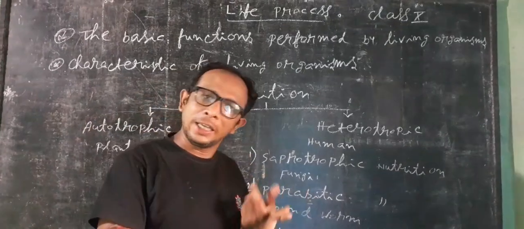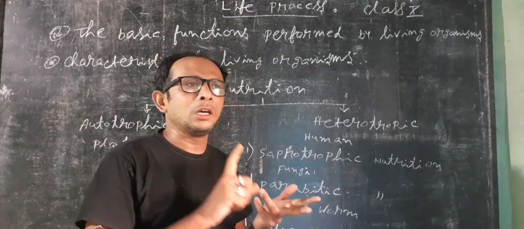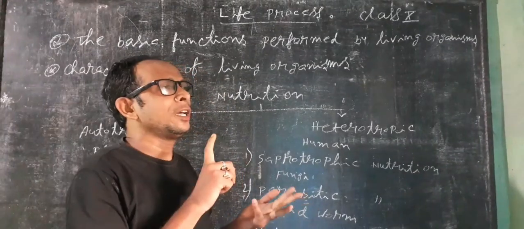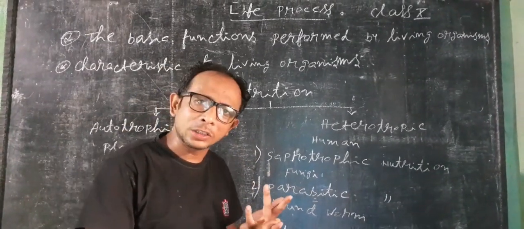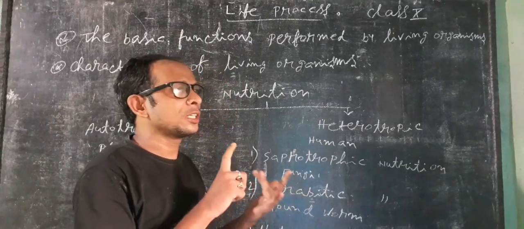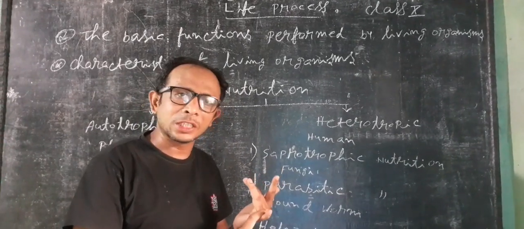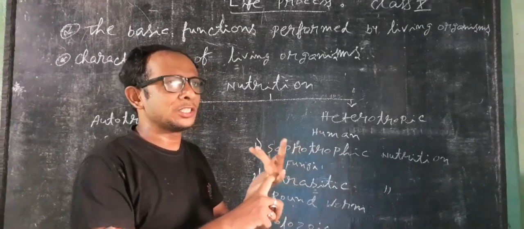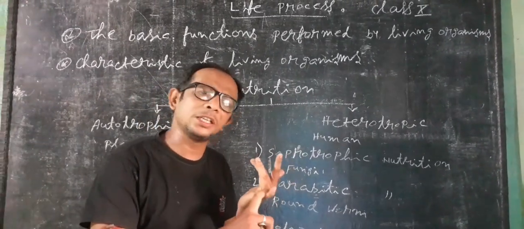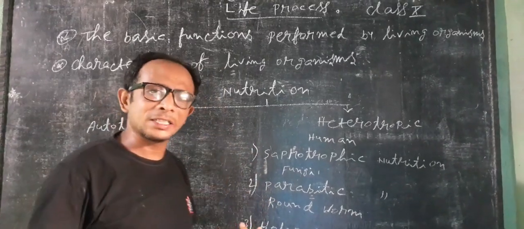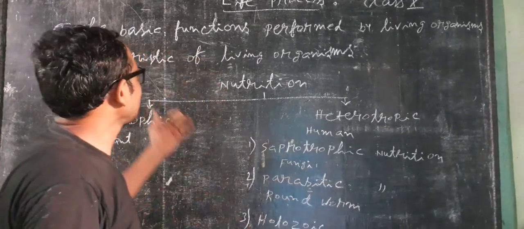They can grow, they take food every day, they also take oxygen for respiration, and they respond to stimuli, giving a response to any stimulus, and lastly they die. So these are some characteristic features of living organisms.